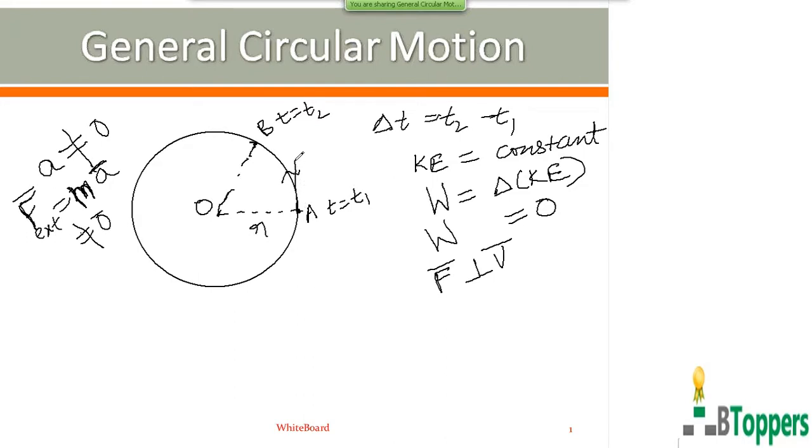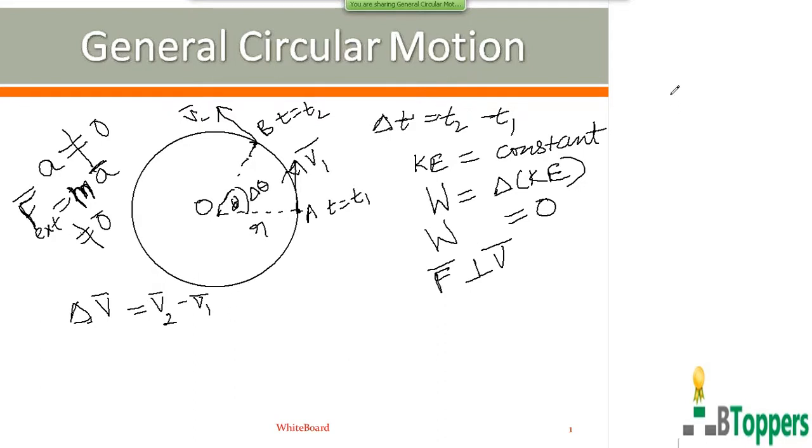So with the velocity at the point A, we denote it by suppose v1 bar, and velocity at the point B is denoted by v2 bar. This angle is theta. That means delta theta is angular displacement in the time interval delta t equal to t2 minus t1. So change in the velocity vector, we denote it by delta v bar, for the time interval delta t equal to t2 minus t1, is equal to vector difference of v2 bar minus v1 bar.